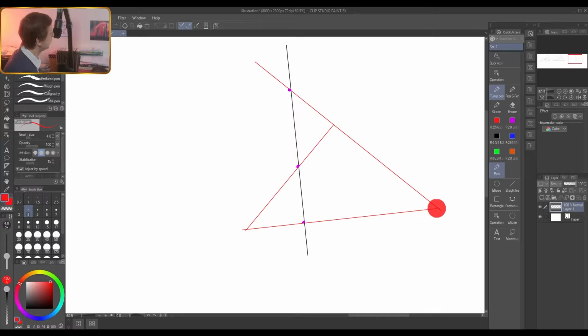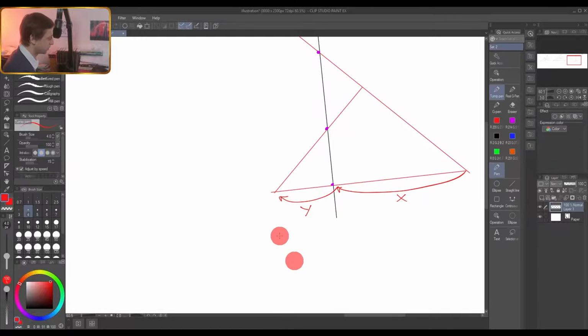You start from any vertex and you always jump from the vertex to the point of intersection and from the point of intersection to the vertex, and you create this ratio x over y. X is the length of the segment, right? So x over y. Next, you are at this vertex now. You jump from the vertex to the point of intersection and from the point of intersection to the other vertex, times a over b.